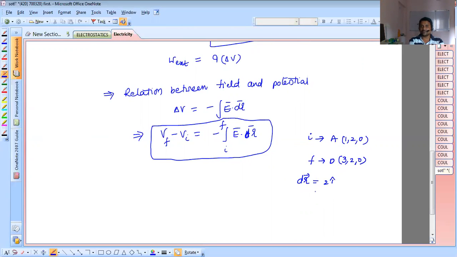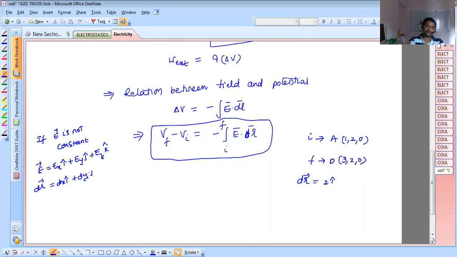You can do this directly because E is constant. Otherwise you can't go this way. If E is not constant, then I take E equals Ex i cap plus Ey j cap plus Ez k cap, and dr equals dx i cap plus dy j cap plus dz k cap, then take the dot product and we get the answer. But in this question E is constant, because you gave E equals 2i cap in SI units. So I go directly to E dot dr.